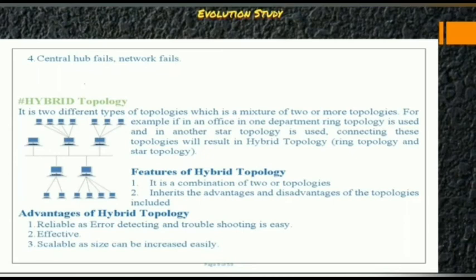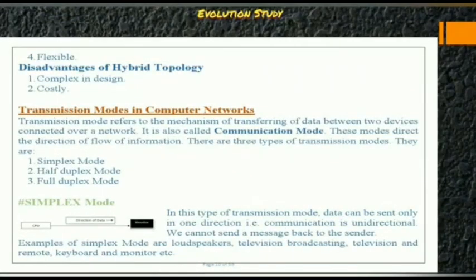It is a combination of two or more topologies. It inherits the advantages and the disadvantages of the topologies included. And what are the advantages of hybrid topology? It is reliable as error detecting and troubleshooting is easy. It is effective and scalable as size can be increased easily. Flexible. And the disadvantages are that it is complex in design and it is costly.